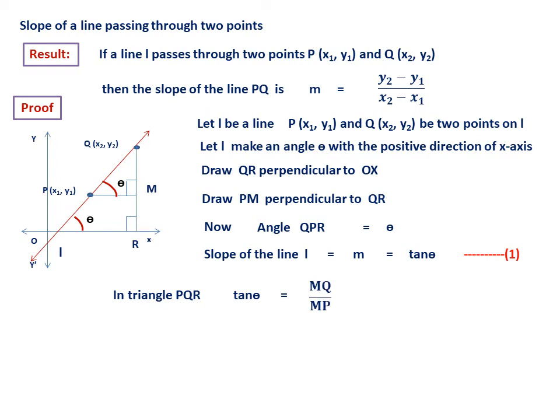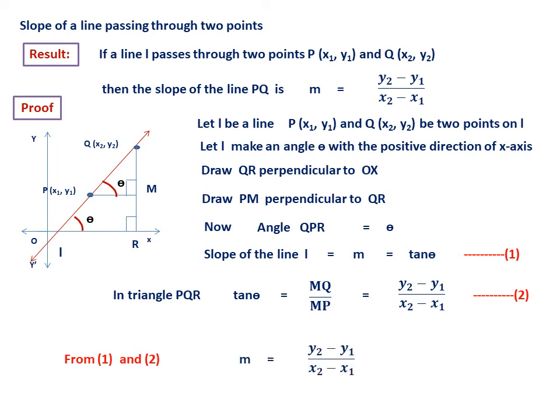What is the definition? Tan theta will be equal to MQ, the opposite side, divided by MP. Now substitute. What is MQ? MQ is y2 minus y1 and MP is x2 minus x1. So this is equation 2.